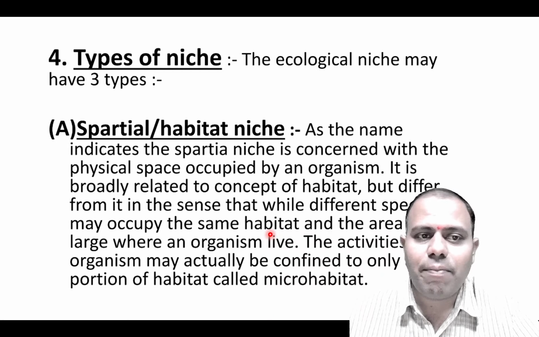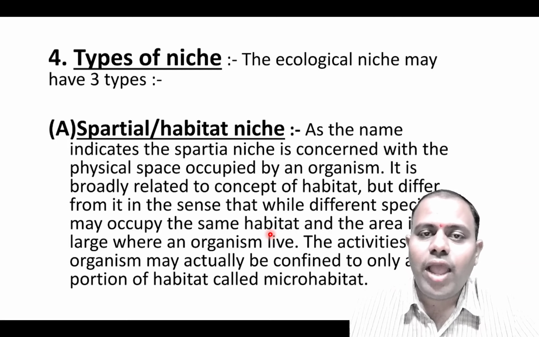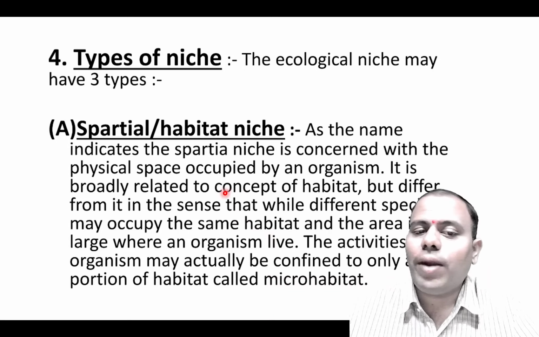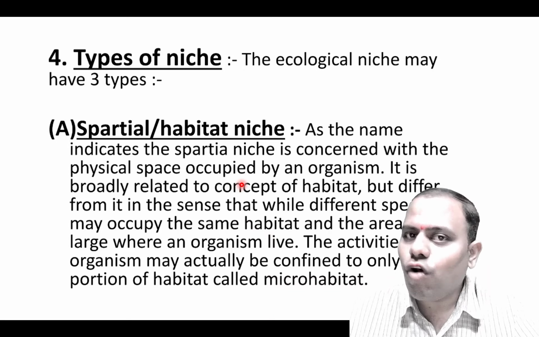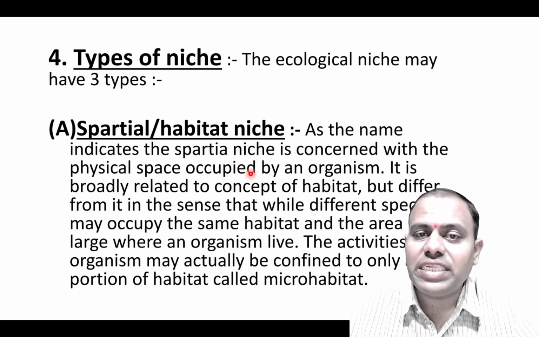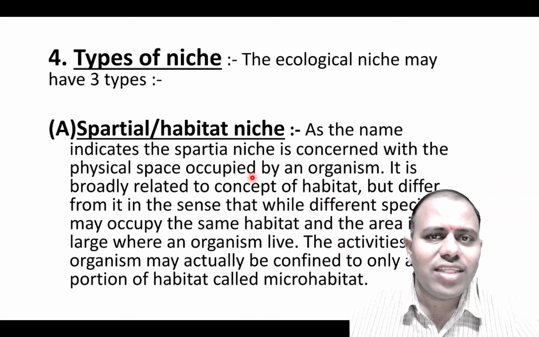Just like the first example that I told you of the habitat niche, where a single tree is occupied by lots of birds. The tree is the habitat for all kinds of birds, but the different kinds of birds have different niches. For example, the herbivorous birds eat fruits, leaves, etc. That is their niche.